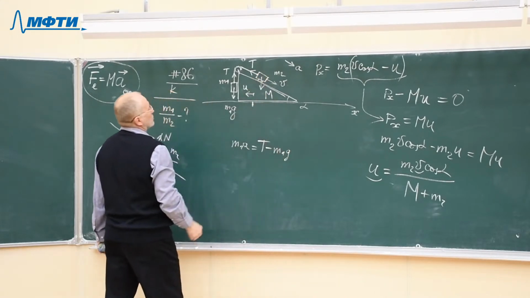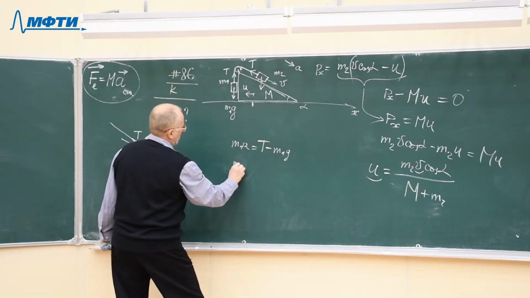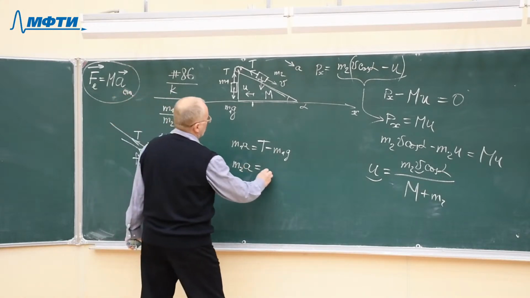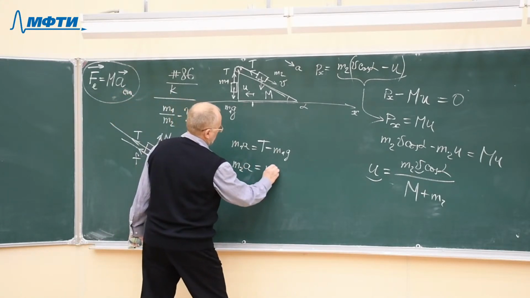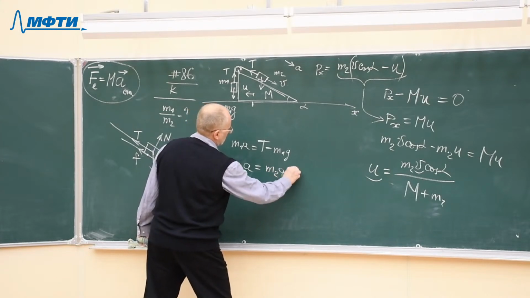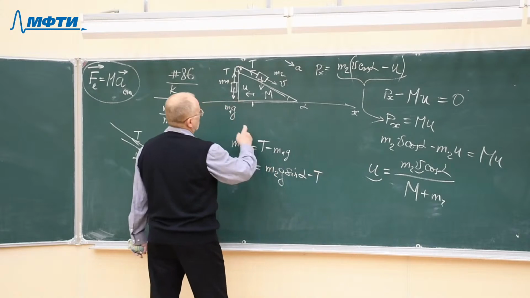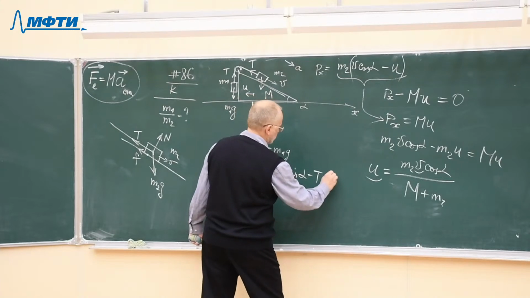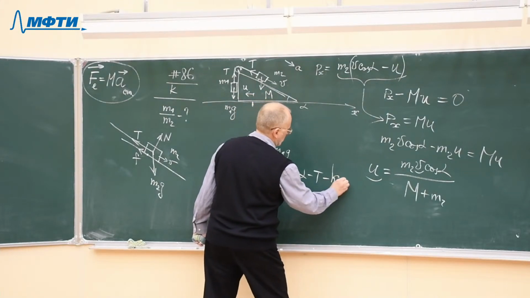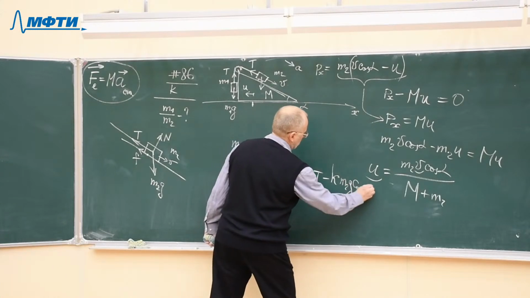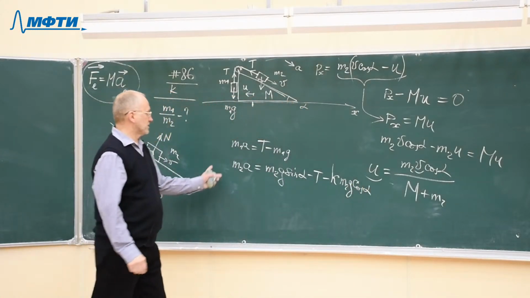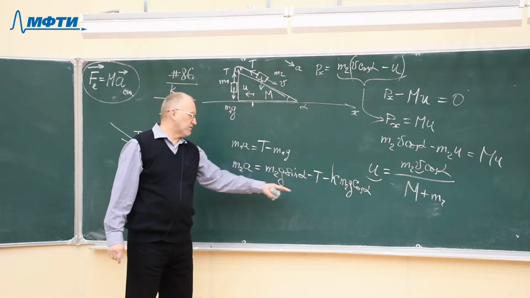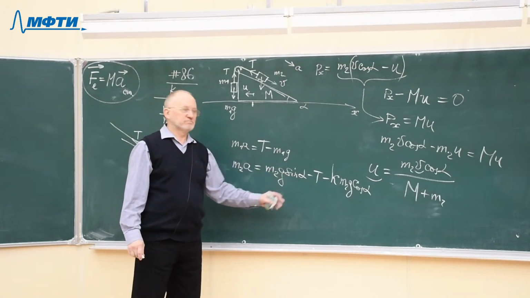And the second Newton's law for the second block will be m2, the same acceleration, equals what? m2 g sine alpha minus T minus force of friction, which is coefficient of friction k times m2 g cosine alpha. I'm not discussing the details because we have already solved this problem. We have already derived these expressions.